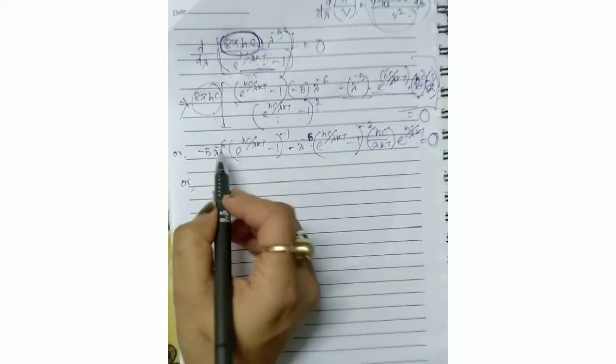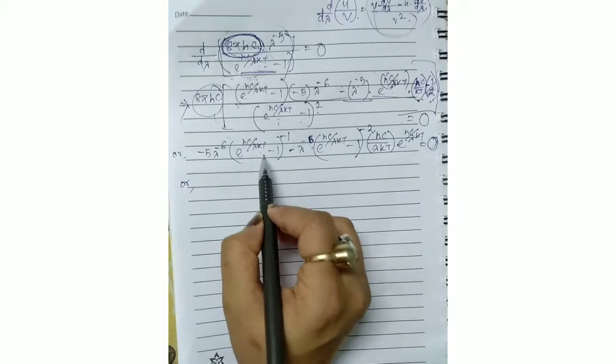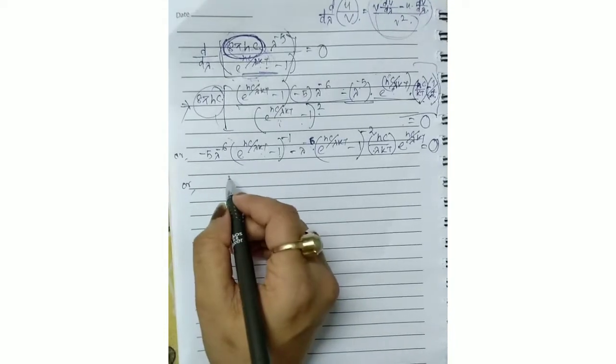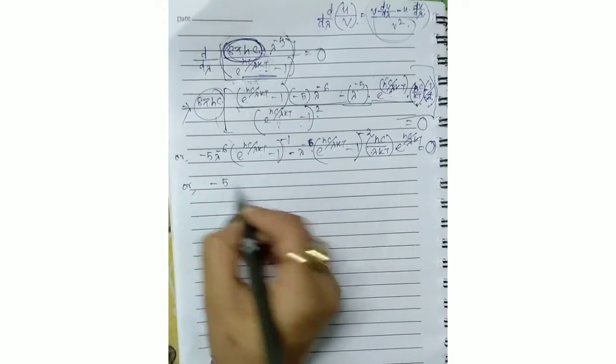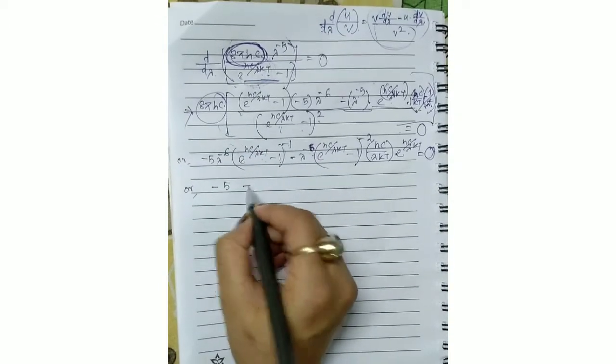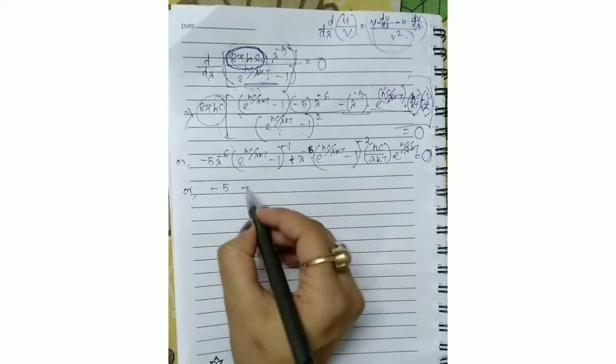Now lambda to the power minus 6 will be cancelled out, and e to the power hc by lambda kt minus 1 to the power minus 1 also will be cancelled out. So what can we write? Basically minus 5 will remain, and there is a minus 1 and another minus, so it will be plus.